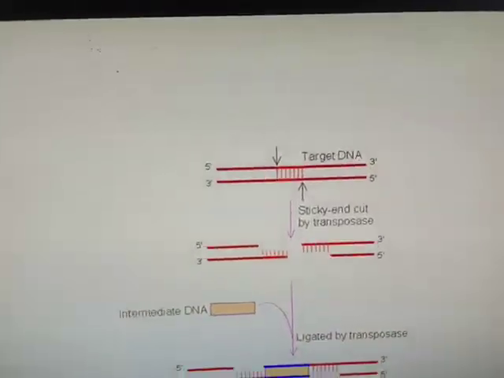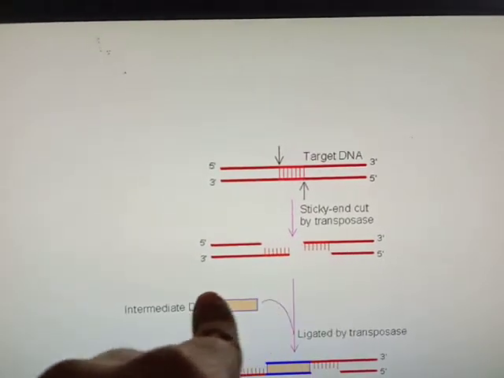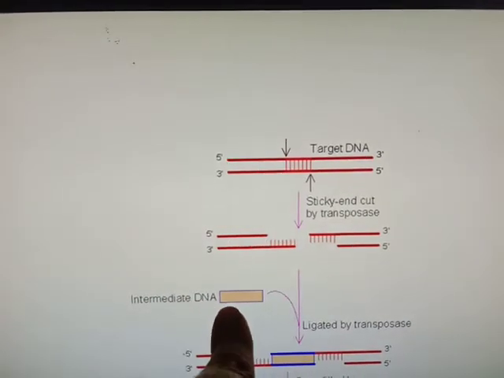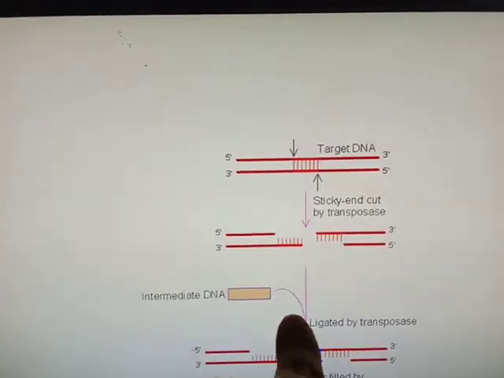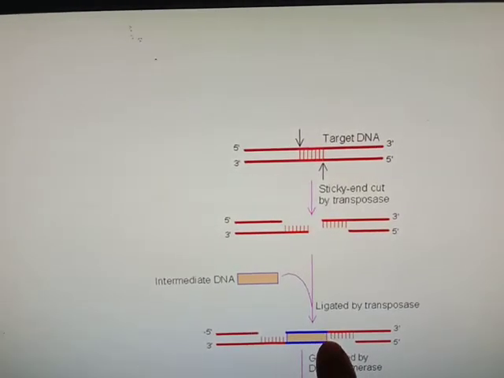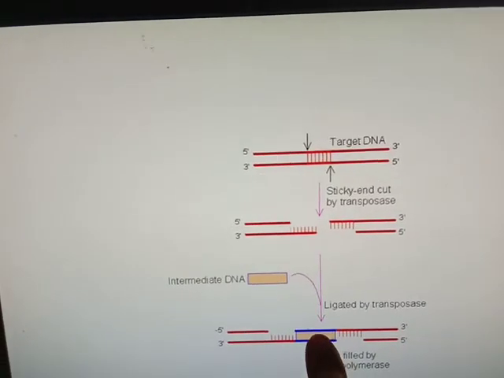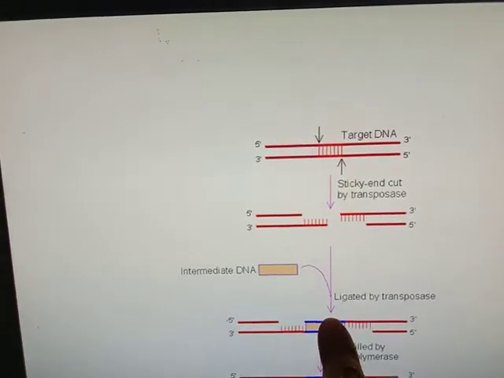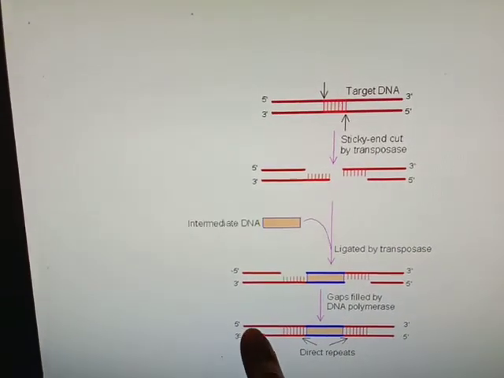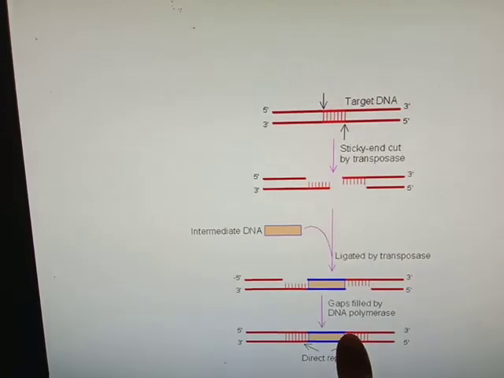Now here, see, this is the target DNA. Now it gets digested or cut. Now the intermediate DNA or transposable element comes and binds here. Now this gets sealed again by DNA polymerase, but the sequence has changed because the transposable element has linked here. The sequence will be the same, but in between here the sequence will be different.